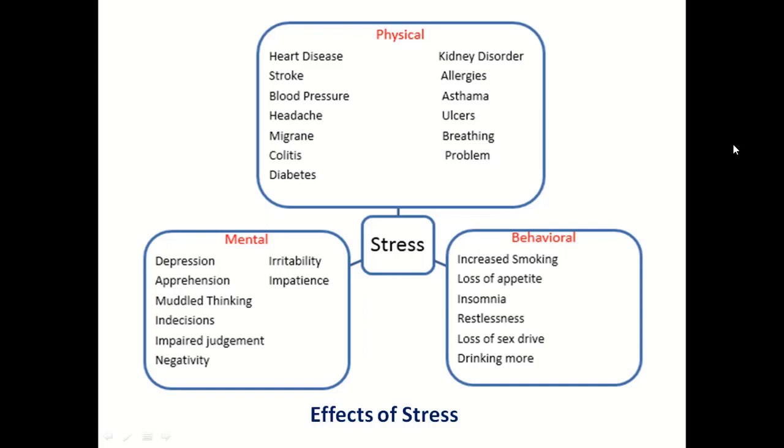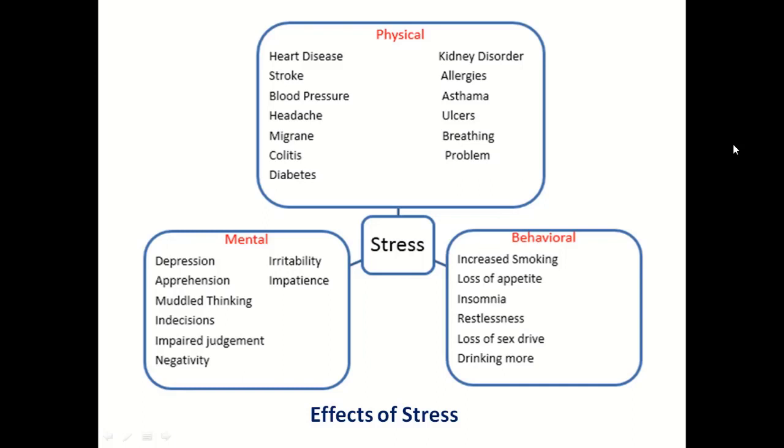Physical effects can be various diseases, failure of organs, like heart disease, stroke, blood pressure, headache, migraine, colitis, diabetes, kidney disorder, allergies, asthma, ulcers, breathing problems, and there can be many physical ailments which result from stress.